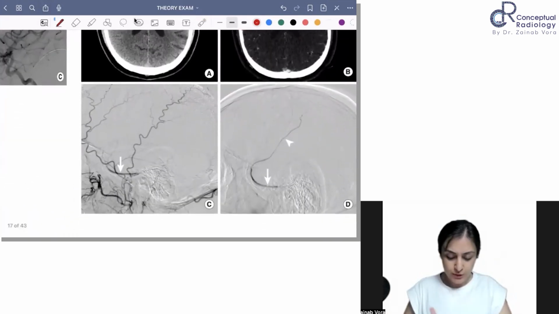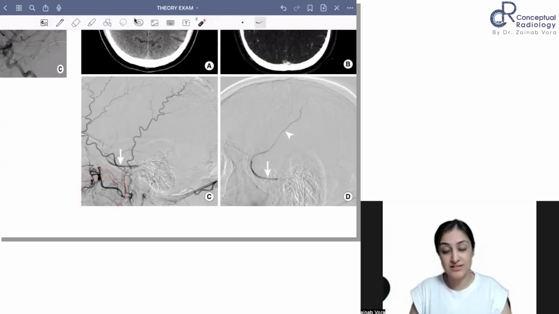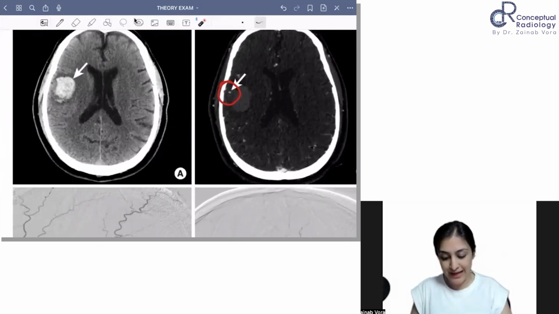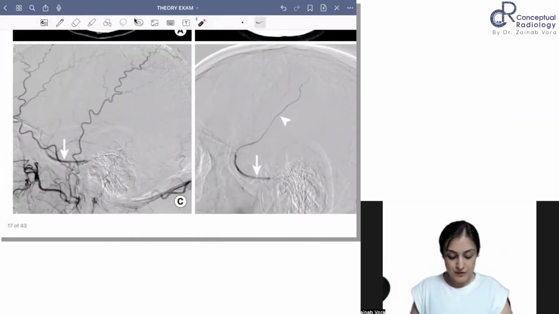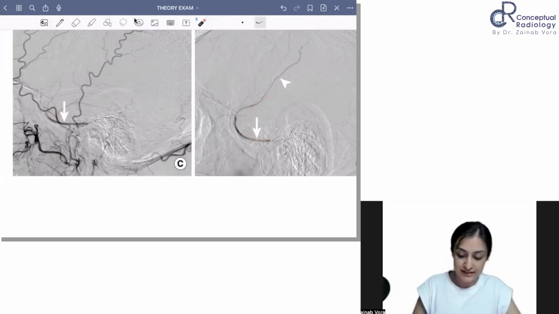So now look at the DSA here. What do we see on DSA? So upon doing a DSA of the ECA, external carotid artery, what do we appreciate? No, very difficult to say that this is a vein, but you can see this is very cortical based, no? So you can see that it's something, in hindsight, can't say actively. Okay. So now what you can see on ECA is that there is a vein, right? Can you see this? So there is an early draining vein which is actually draining into.